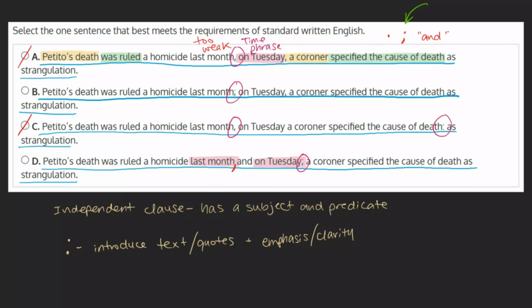This being the case, we can mark this choice as incorrect and mark our original answer, choice B, as our final answer.